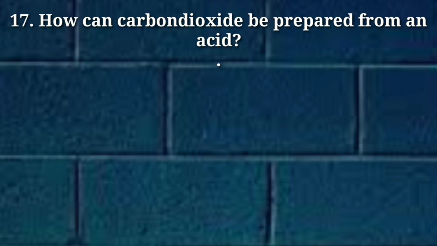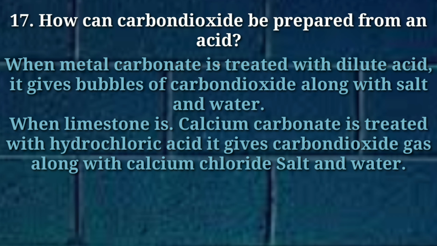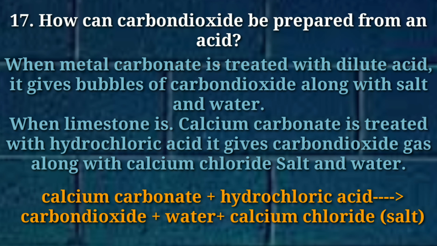Next question: how can carbon dioxide be prepared from an acid? When a metal carbonate is treated with dilute acid, it gives bubbles of carbon dioxide along with formation of salt and water. For example, when limestone, that is calcium carbonate, is treated with hydrochloric acid, it gives carbon dioxide gas along with calcium chloride salt and water.